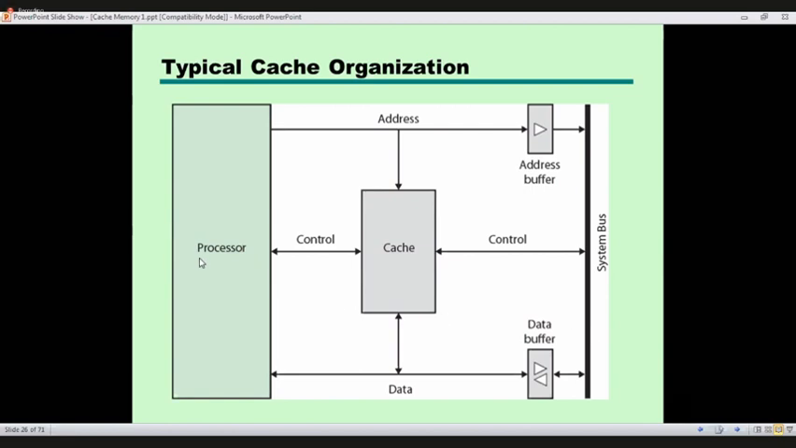Now, let's say the processor needs some data. First, it looks for that address in the cache, right? If it is a cache hit, meaning that address is there in the cache, the processor can refer to that data. It can read that data, right? No need to go to the main memory via the system bus.